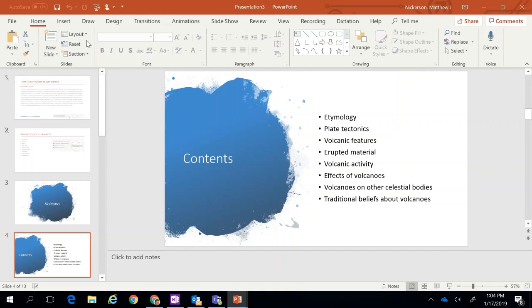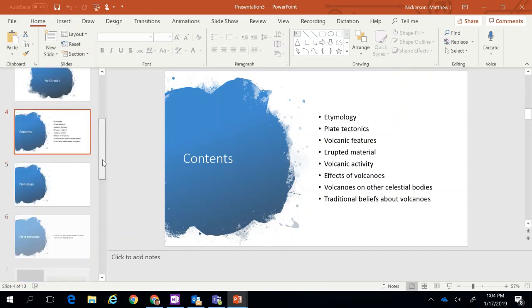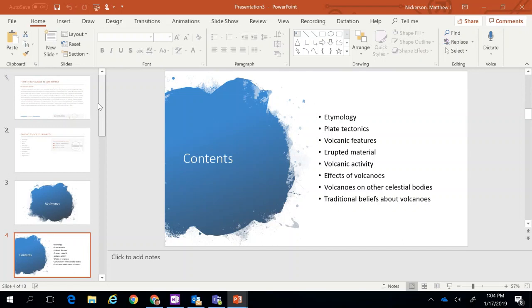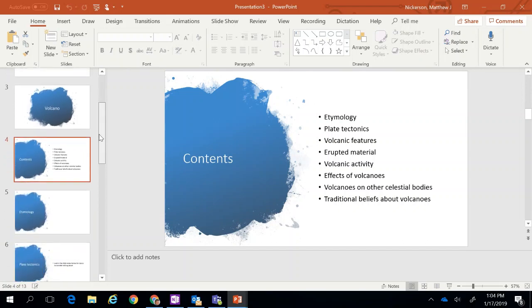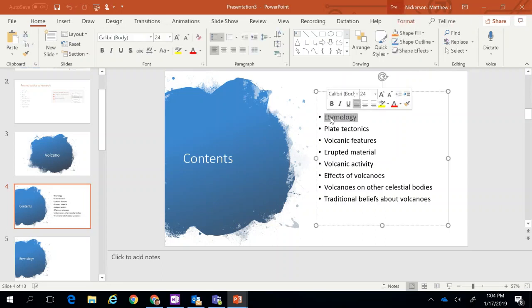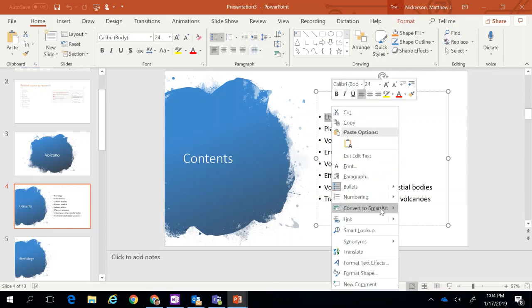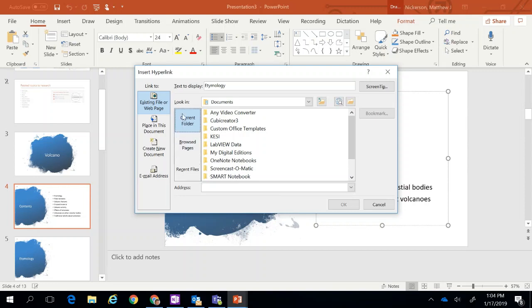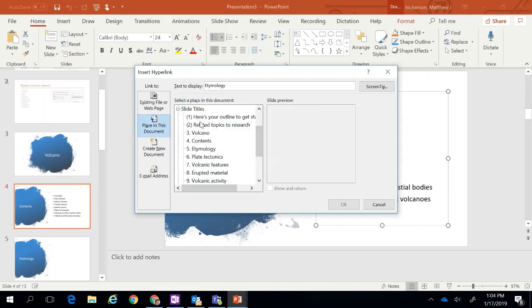So zooming is a feature that you'll find under the Insert tab. So you do need to have other slides to go to in order to zoom. That's what you're doing, is you're zooming to those slides. So I'm going to use my table of contents, and the way I used to do this was I would sort of highlight this, right click on it, and choose to link. And rather than linking to a website, like you're probably familiar with doing, you can link to other places in this document. So I could make something clickable so it would take me to another page.